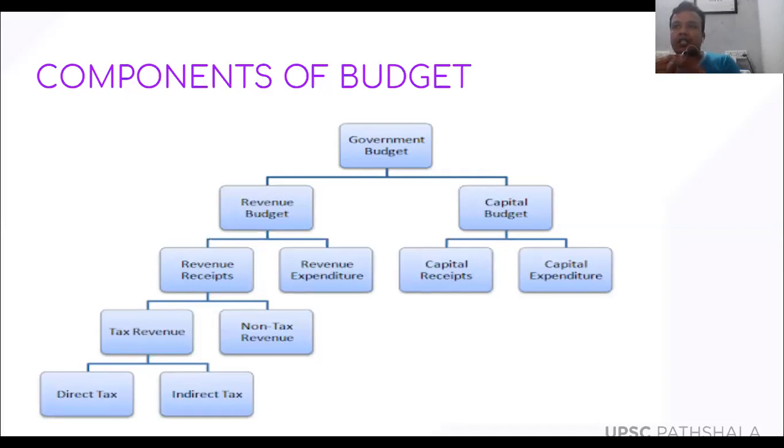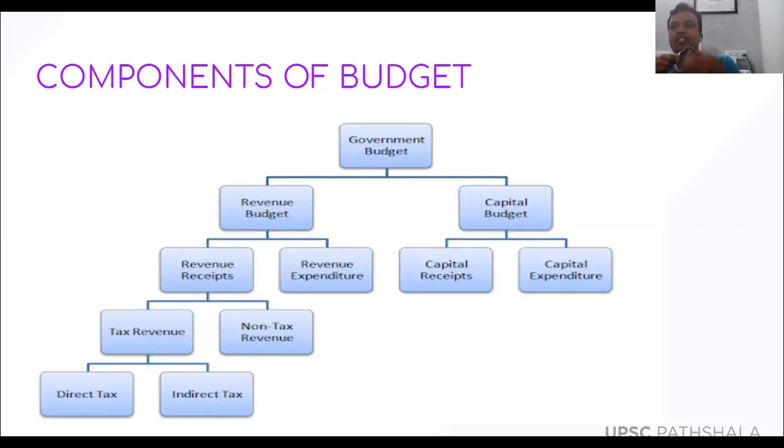Non-tax revenue is a revenue which is raised by the government through other sources. For example, we have public sector undertakings, like government has many companies. Indian Railways is the best example, right? So whatever is earned through Indian Railways or ONGC or Indian Oil or public sector undertakings, even there is one more point called disinvestment that I'm going to discuss in detail. So these are called non-tax revenues.